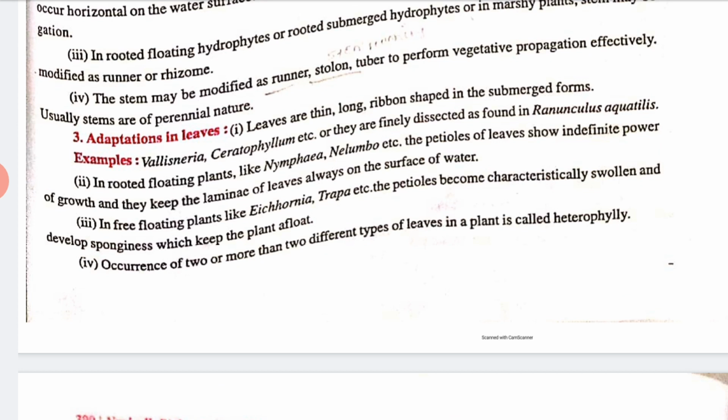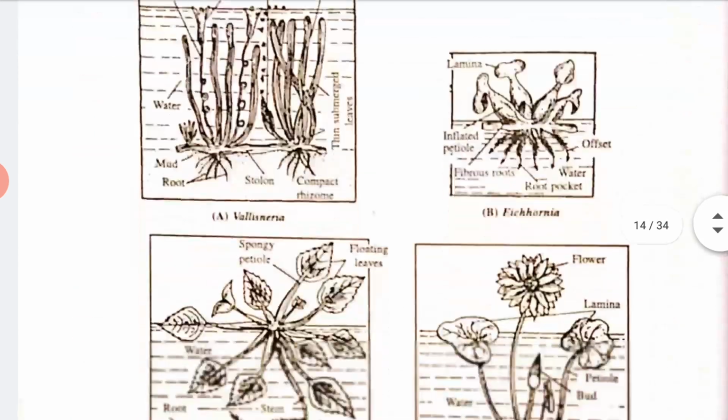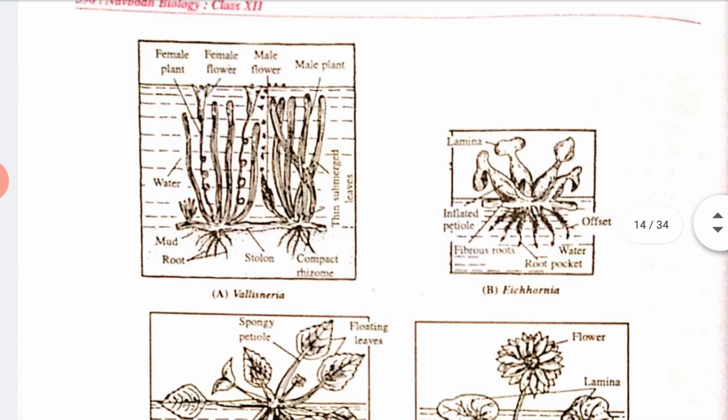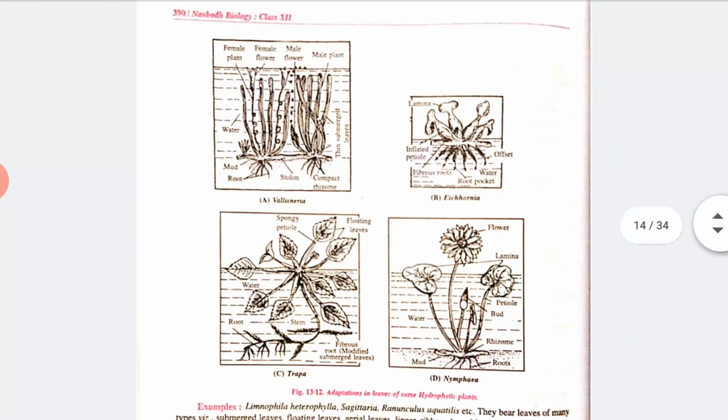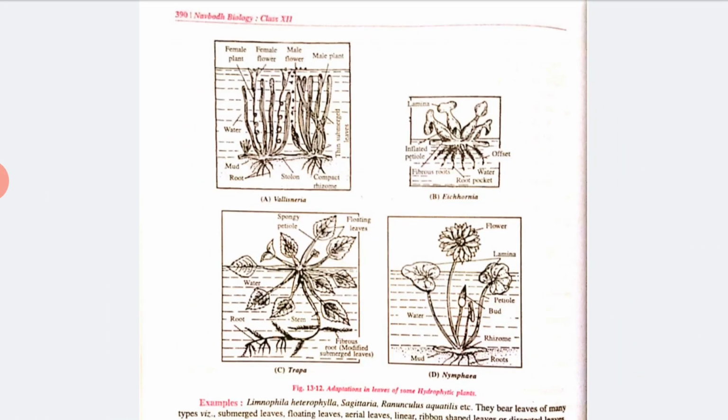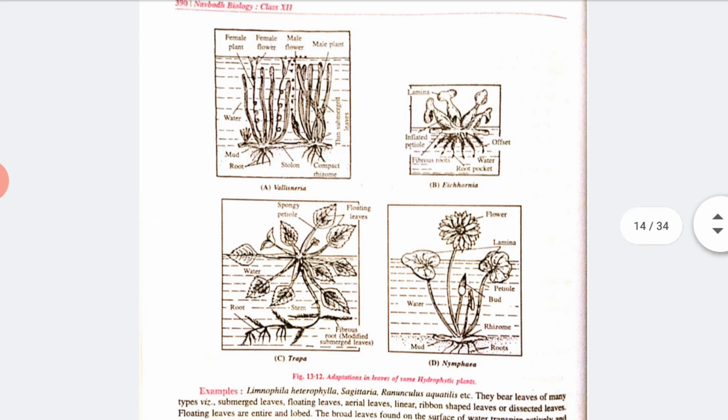So in free floating plants, like Trapa, etc., the petioles become characteristically swollen and develop sponges which keep the plant afloat. So with the help of leaves they can float. Now see here, some pictures are given to you with the examples. Yes. Now this is our morphological adaptation.